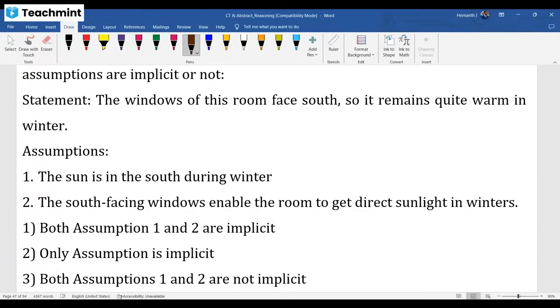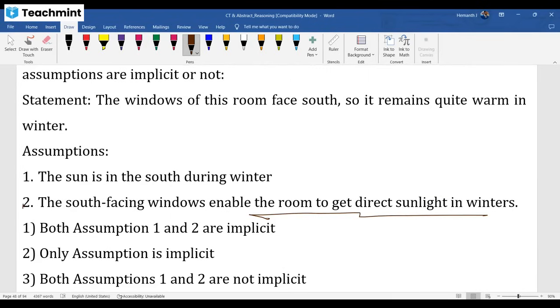Right. Now see this, my dear. Is the sun in the south during winter the assumption they took while giving the statement? It's not valid, right? The second one, the window is facing south and enabling the sunlight. This is correct. As sunlight comes directly into that room through that window, that's why the room is a bit warm, a bit hot during winter also.